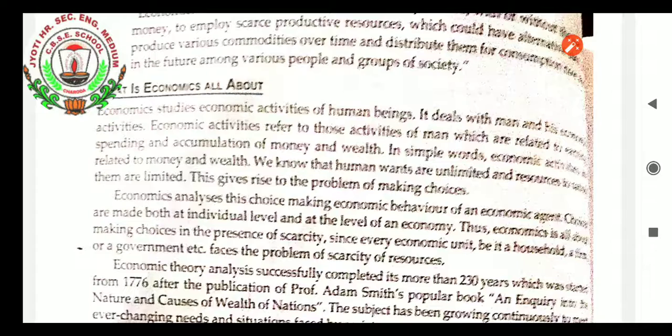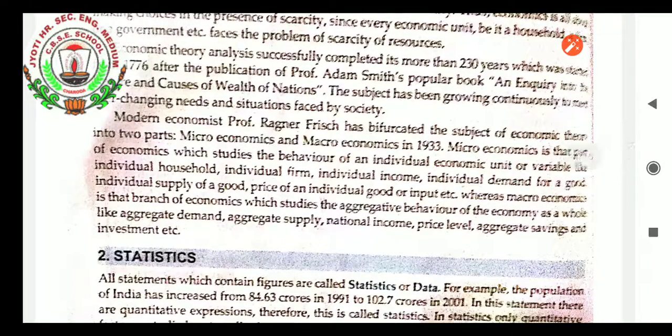Every economic unit, be it a household, a firm or a government, faces the problem of scarcity. It is not that scarcity applies only to the household, or only to the producer, or only to the government. The scarcity of resources we are facing is for all the people surviving in this world. So it must be sorted out when we all together study how to make the best utilization of resources and make the living of the people possible. So this was why economics is needed for study, as you have learned.